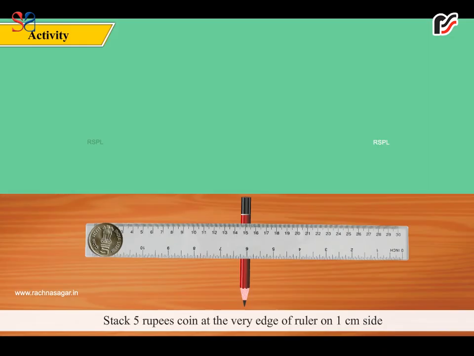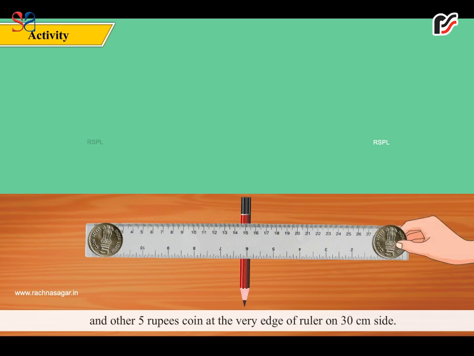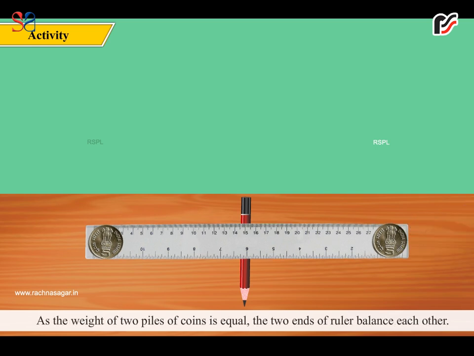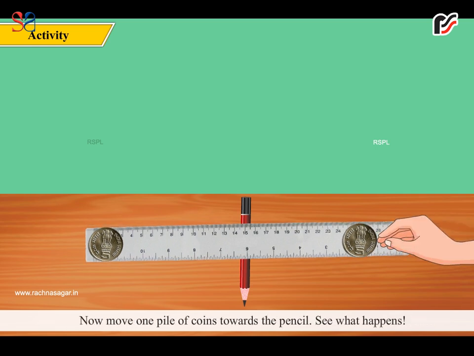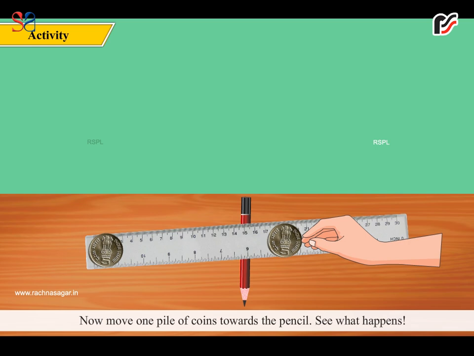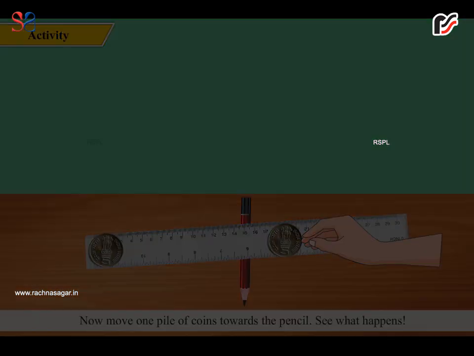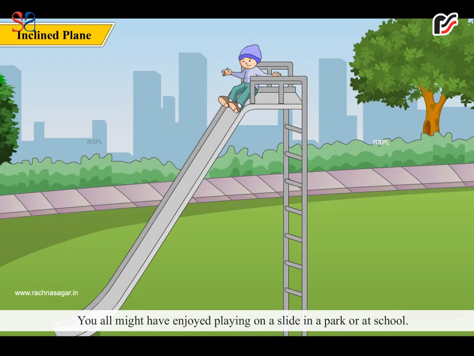perfectly. Stack 5 rupee coins at the very edge of the ruler on the 1 centimeter side and other 5 rupee coins at the very edge of the ruler on the 30 centimeter side. As the weight of the two piles of coins is equal, the two ends of the ruler balance each other. Now move one pile of coins towards the pencil. So what happens?